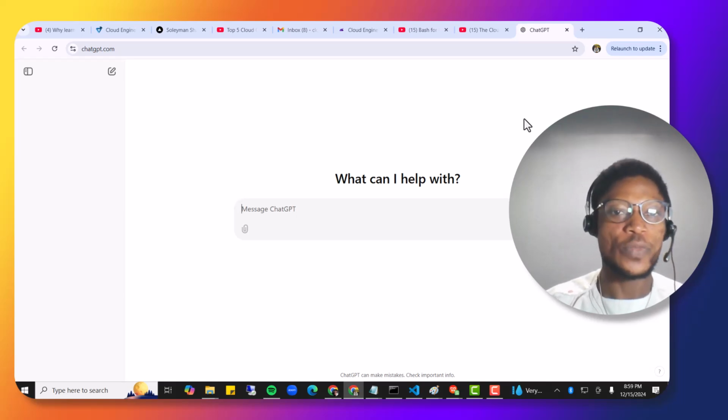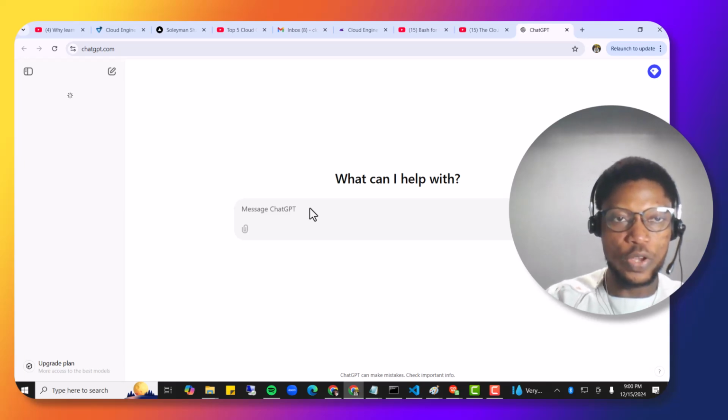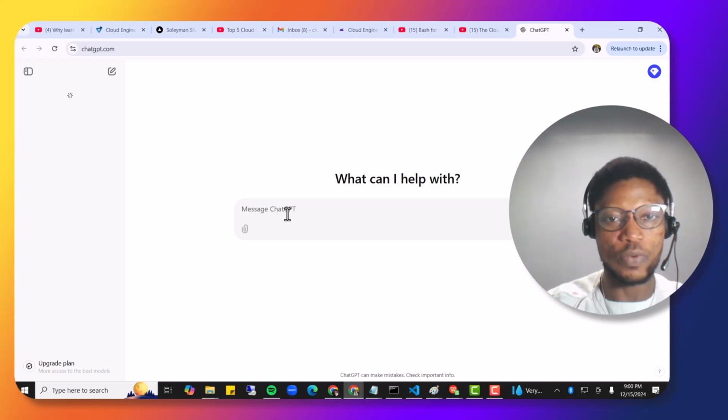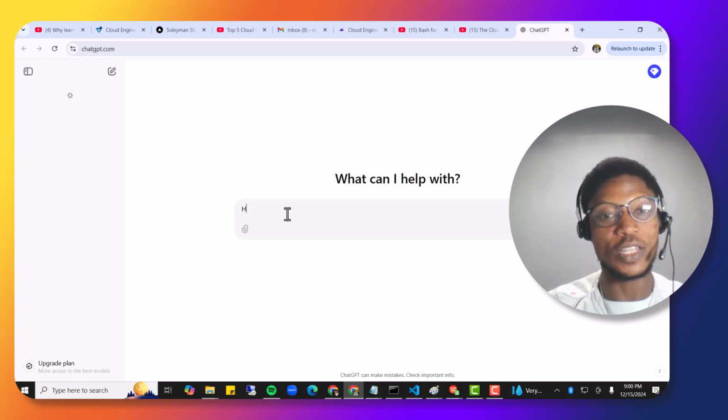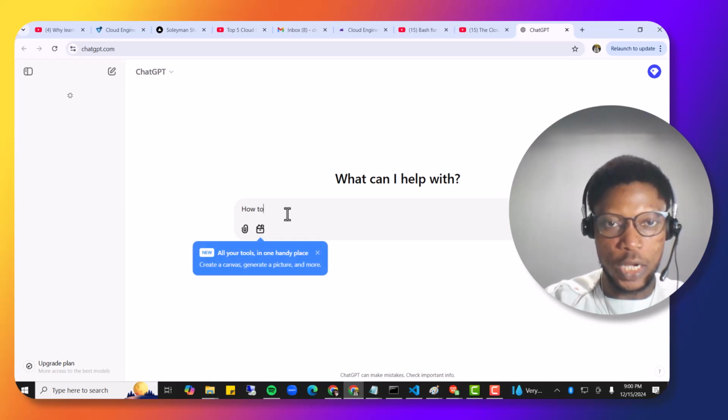All right, so ChatGPT already gave me an environment for me to put in some text. So you could just click on the message and it allows you to type the prompt you want. So let's say, for example, how you could actually ask ChatGPT how to get started into Azure Cloud Computing in 2025, right? So let me just ask,